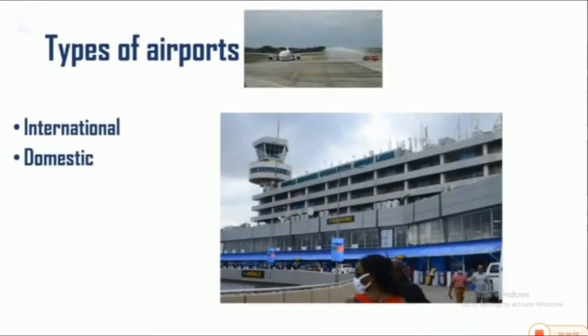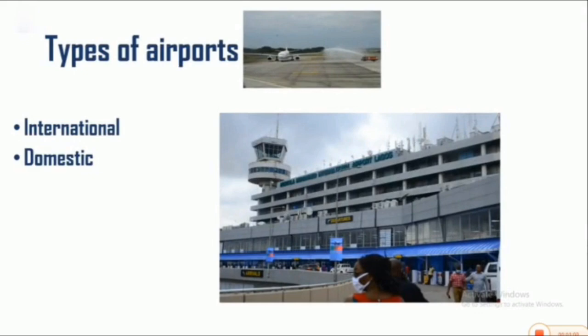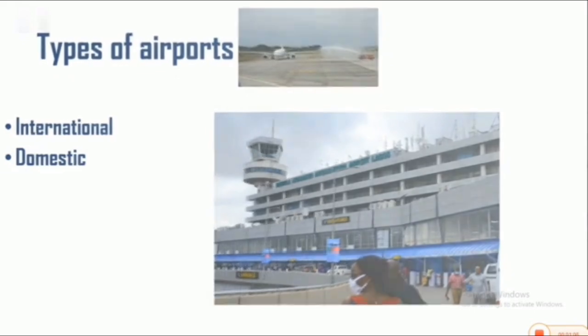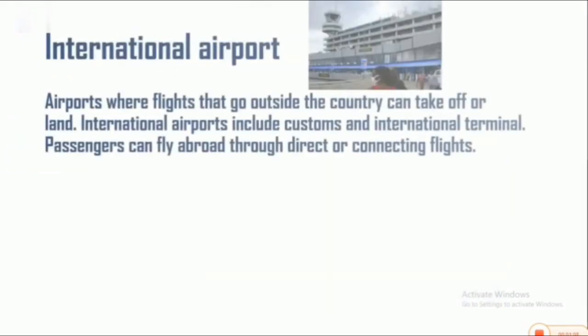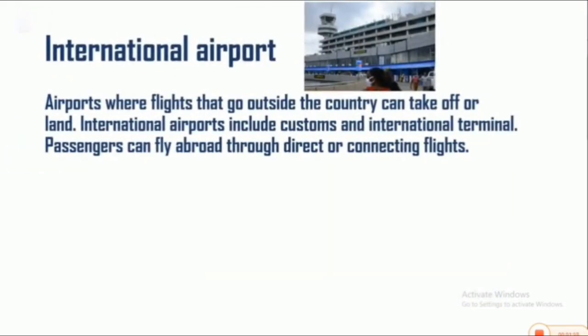Types of airports. We have 2 types of airports, the international and domestic airports. We'll be taking them one after the other. International airports are airports where flights that go outside the country can take off or land. International airports include customs and international terminals.